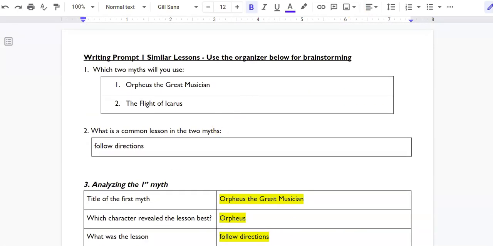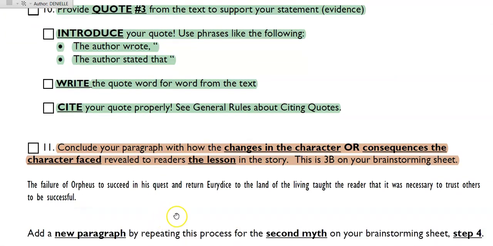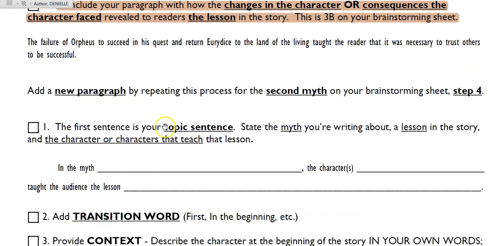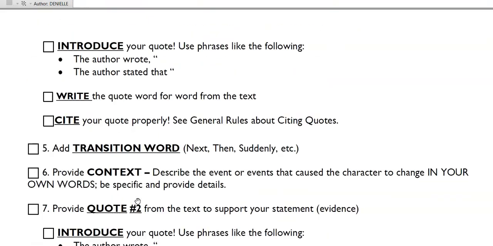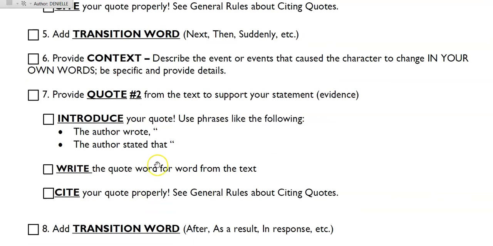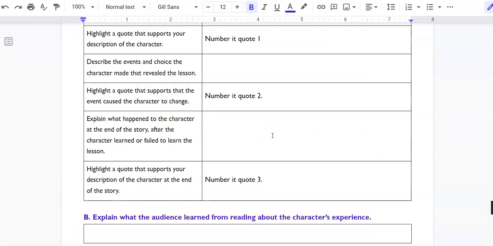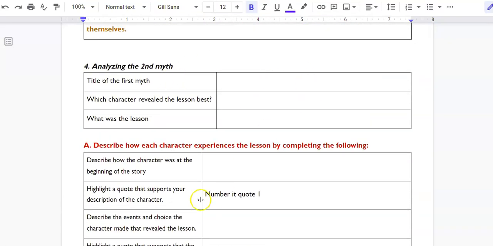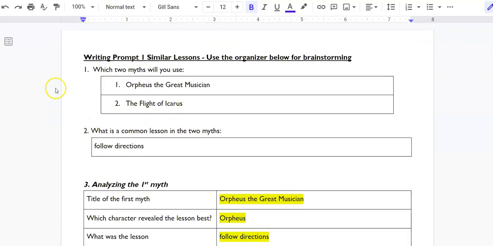And then you would follow it the next day. Tomorrow, you're going to do one paragraph, and then the next day we'll do the next paragraph. So you can see it says add a new paragraph by repeating this process for the second myth on your brainstorming sheet, step 4. And so you go through this whole thing again, right? Only with the second myth and the second part of your brainstorming sheet, which I didn't fill out, but you would have it filled out, and you would do this with the second paragraph. Okay, same process. Let me know if you have any questions.